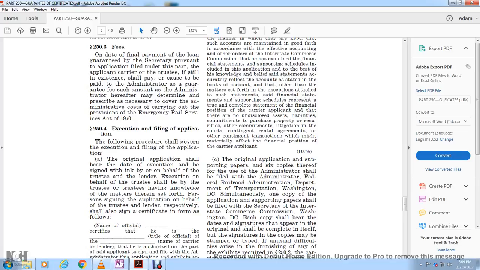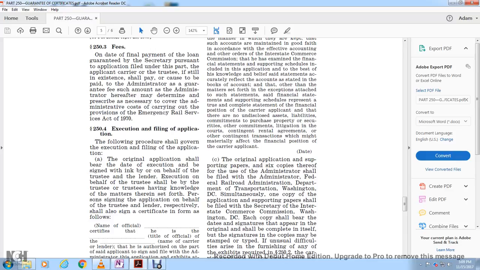Alright, 250, execution and filing of the application. The filing procedure will be given for the execution of the application. The original application shall be dated and the execution signed in ink on behalf of the trustee and the lender. The execution on behalf of the trustee shall be by a trustee or trustor having knowledge of the matters set forth therein and signing the application on behalf of the trustor or the lender respectively, and shall be accompanied by a certificate in the form as follows.